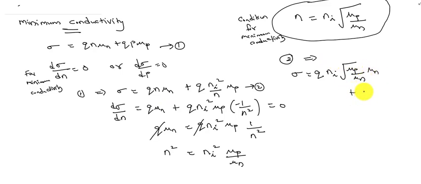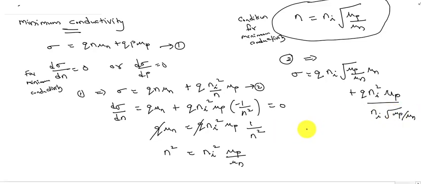plus q into ni square into mu p divided by n, where n is ni into root of mu p by mu n. This mu n can be written as root of mu n into root of mu n, and cancelling root mu n, it will become root of mu p mu n.